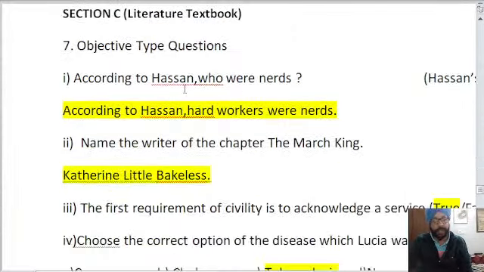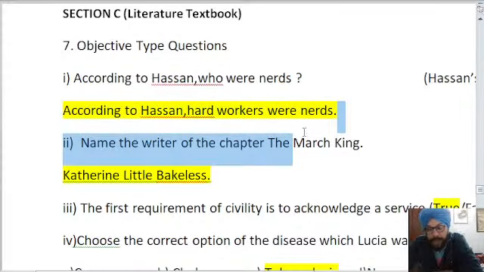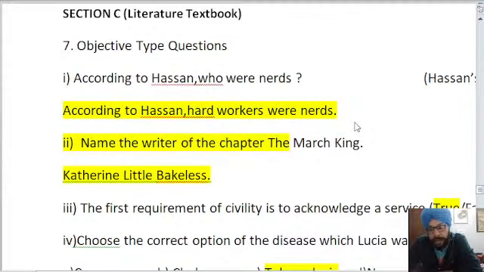So now we are going to the MCQs of literature, meaning objective questions of literature. We have done the grammar part. According to Hassan, who were nerds? According to Hassan, the article above. No, sir, if we write the article above the word.